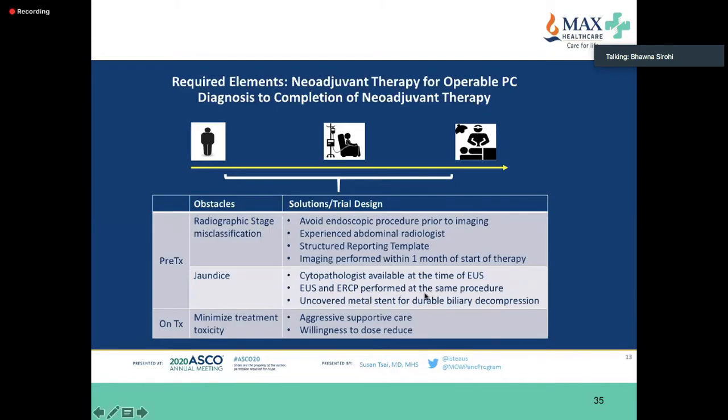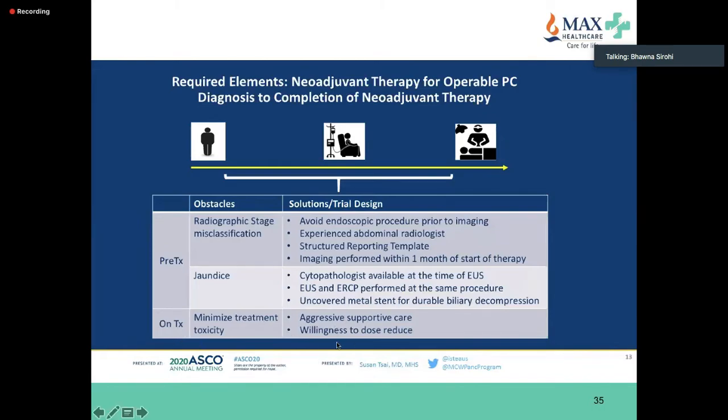For jaundice, if you do EUS, try and get some histology, brush cytology, in case the patient needs to go for neoadjuvant therapy. So try and do EUS and ERCP at the same procedure. So use uncovered metal stent for durable biliary decompression. I won't go into the discussion about that because there are a lot of pros and cons of various things.